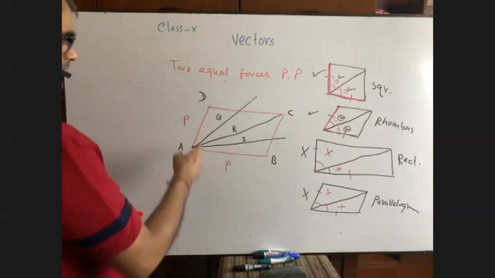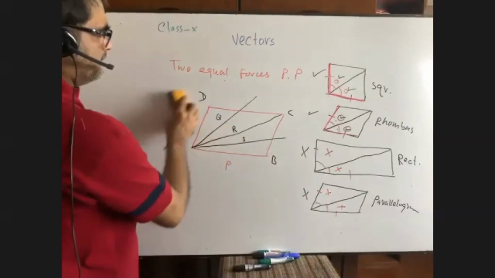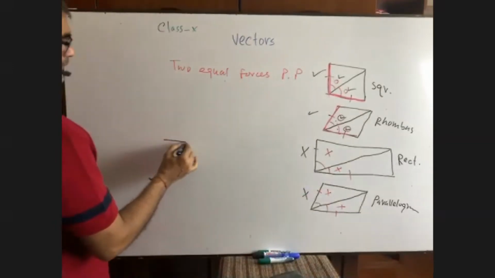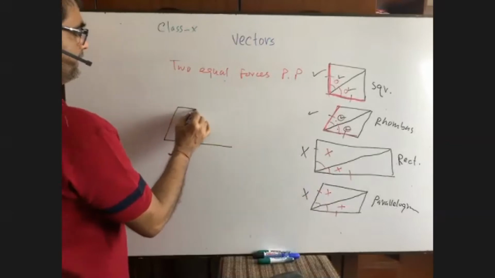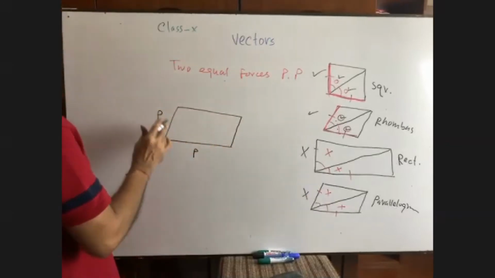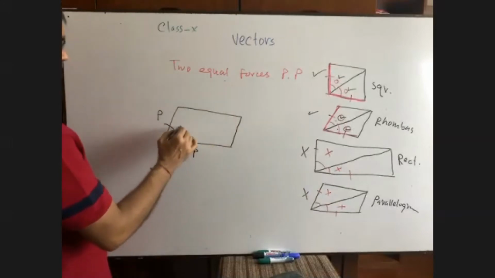That means in the figure, I am drawing it again. If two forces are equal, P and P, their resultant will be their bisector.